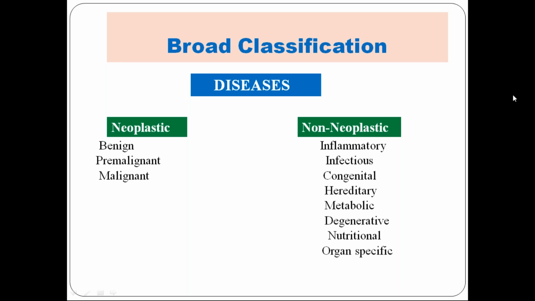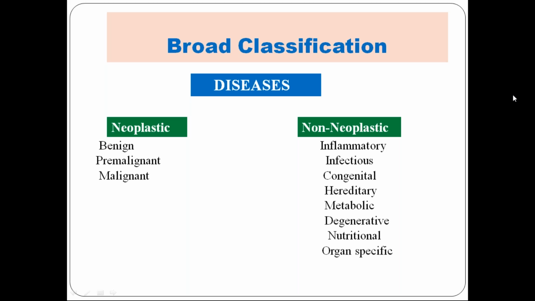Morphological changes means both grossly as well as microscopically. Grossly means changes in the whole organ architecture, and microscopically means at the cellular level and at the molecular level.